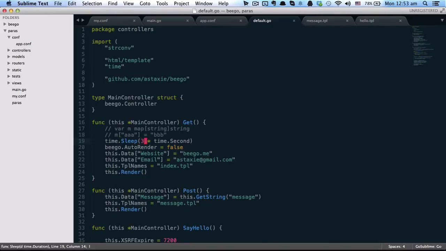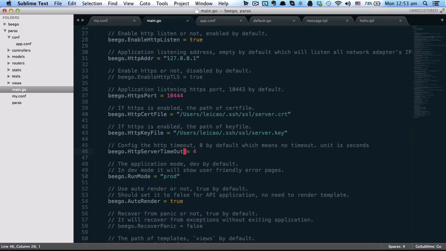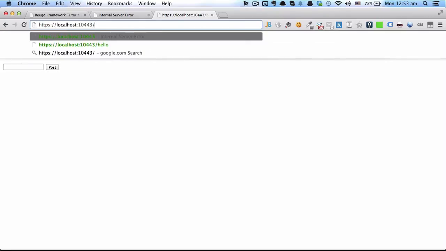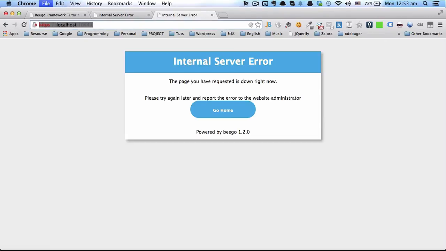We will set up our project to sleep for 3 seconds, which means our project will run for at least 3 seconds, and we set the timeout to 4 seconds, which means in our case it will not time out.